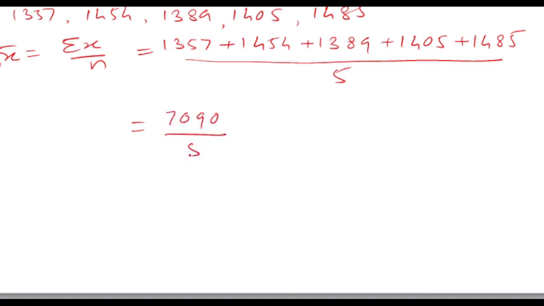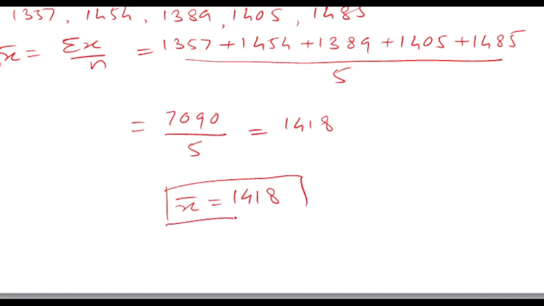Use a calculator and find out. And then it is divided by 5. Our answer is, after dividing by 5, 7090 divided by 5, we get 1418. That is, the mean of the given data is 1418. This is nothing but your ungrouped data.